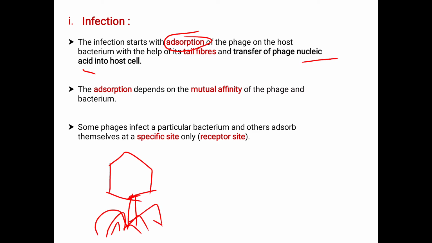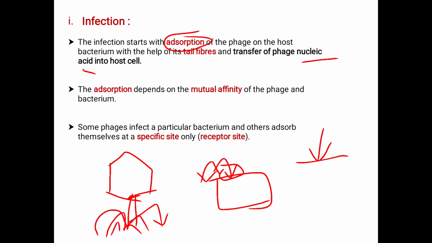These tail fibers help the viruses to attach to its host cell. With the help of these tail pins, it attaches to its host cell. This process is called adsorption, which means to attach.